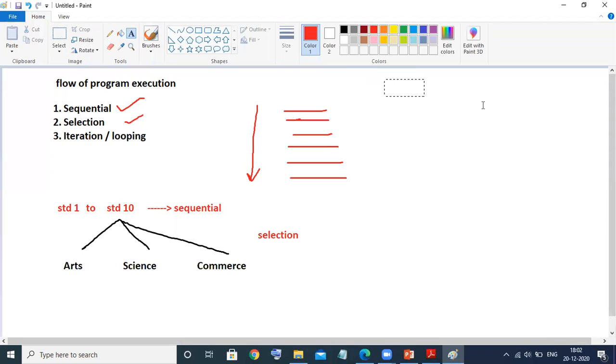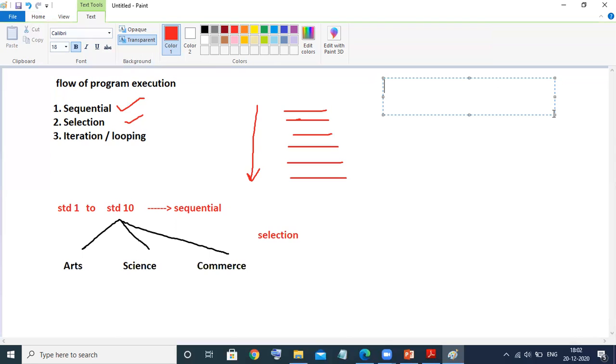The second topic, as shown in our heading, is control statements. These control statements, the selection statements and the looping statements, will control the execution of the program.